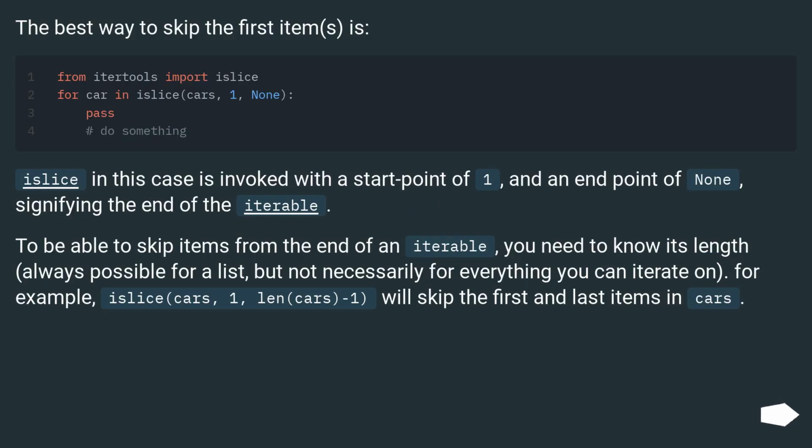The best way to skip the first items is islice. In this case, islice is invoked with a start point of 1, and an end point of None, signifying the end of the iterable. To be able to skip items from the end of an iterable, you need to know its length, always possible for a list, but not necessarily for everything you can iterate on. For example, islice(cars, 1, len(cars) - 1) will skip the first and last items in cars.